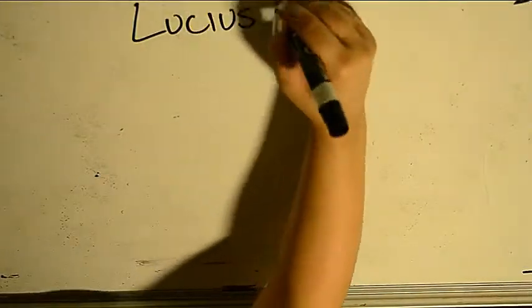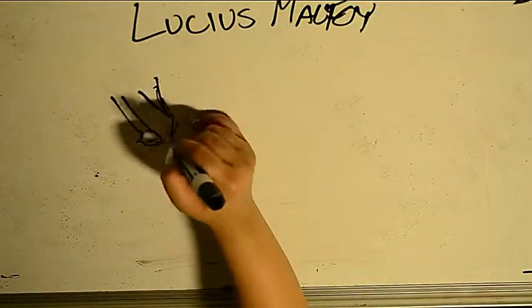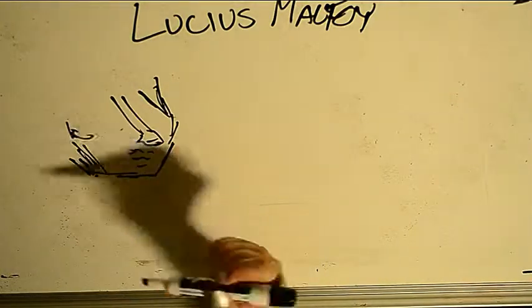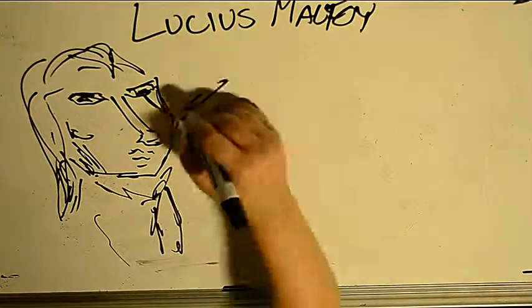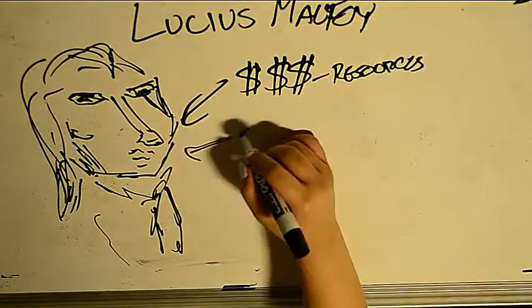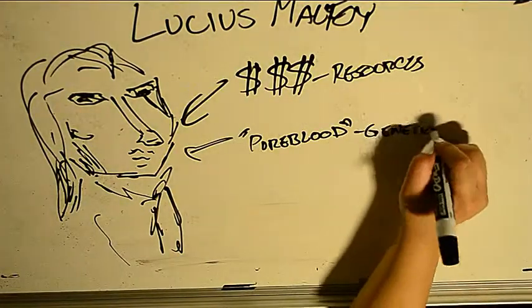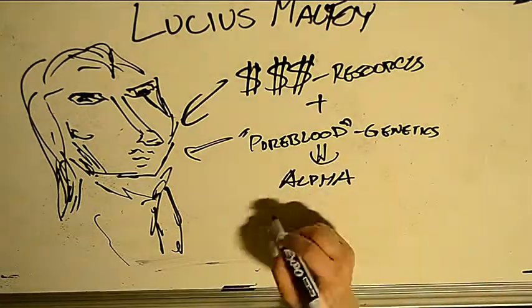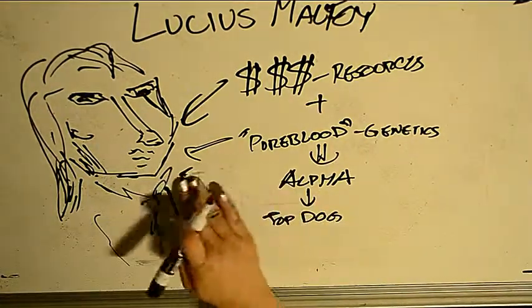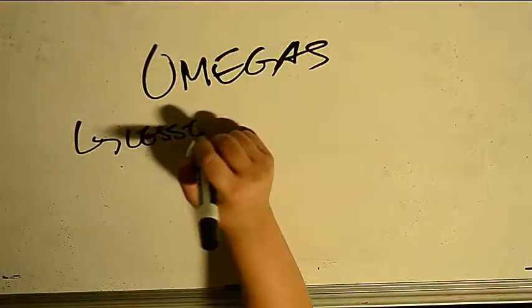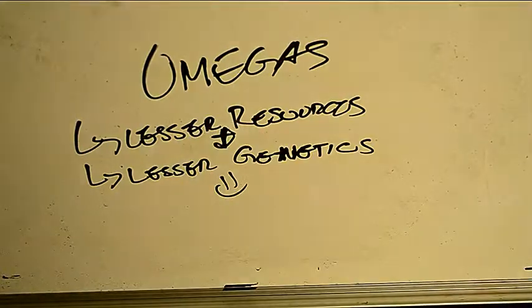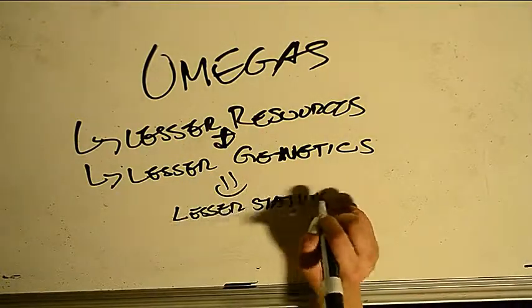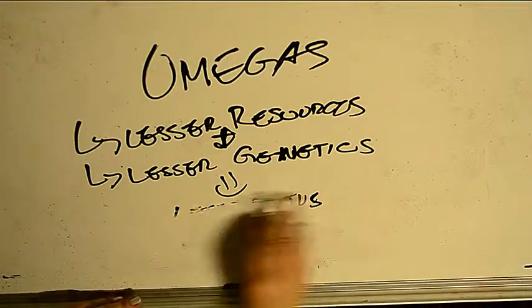Actually, let's talk about Lucius Malfoy for a minute, because Lucius Malfoy is what we call an alpha, which is the top dog of society. He has lots of money, which is resources. He also has pure blood, which is genetics, which therefore makes him alpha, which is top dog. Yay, but he's also a jerk. Then we have the lesser, which is the omegas, which have lesser resources, lesser genetics, which together then make lesser status in society, which is therefore underdogs.